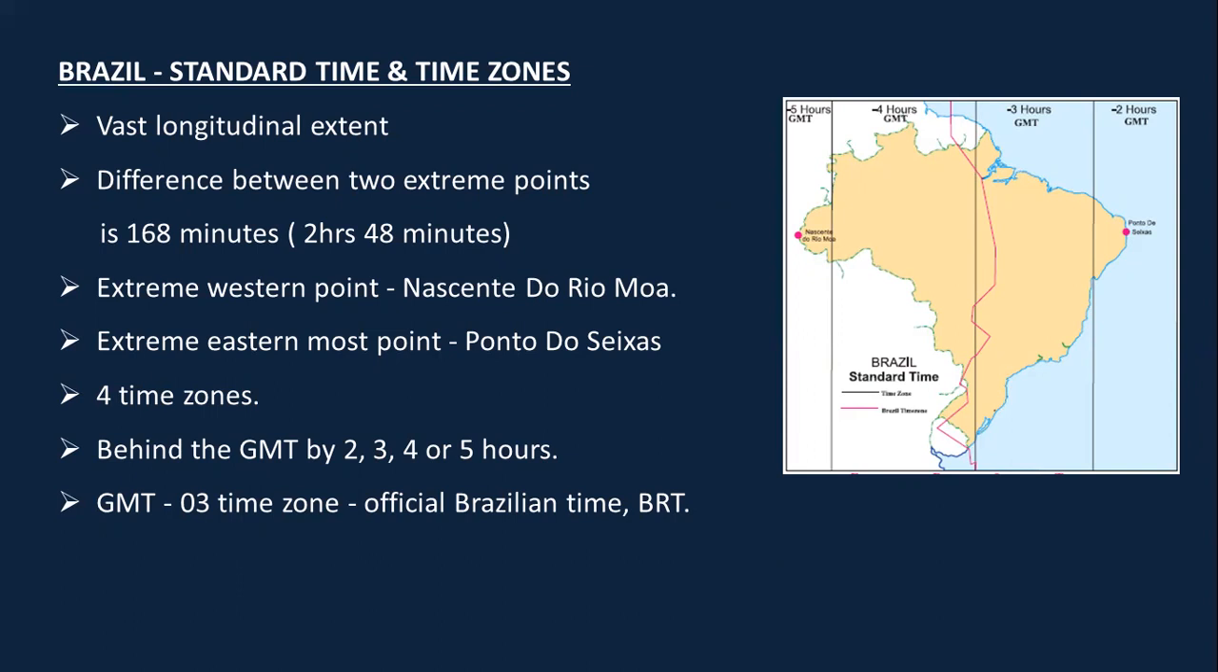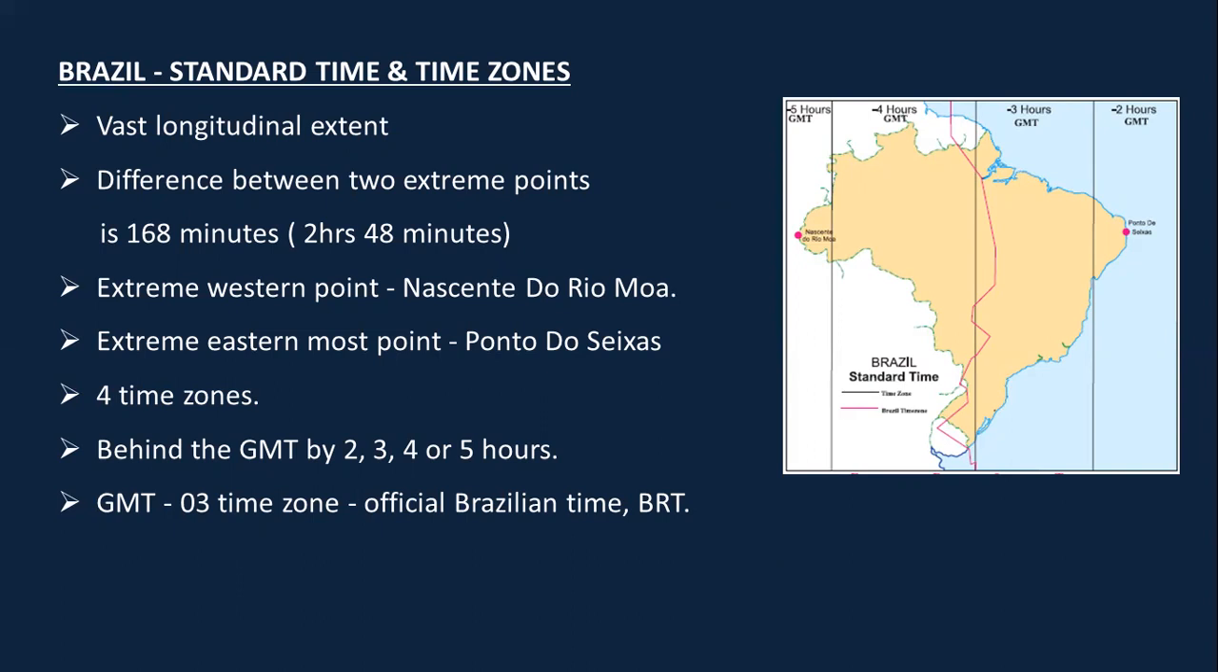Now, because this country has a vast longitudinal extent, it is behind 2, 3, 4 and 5 hours of GMT. ये वेस्टर्न जोन में है, राइट? तो इसीलिए ये GMT से पीछे है, बिहाइंड है. So it is 2 hours, 3 hours, 4 hours and 5 hours behind the GMT.